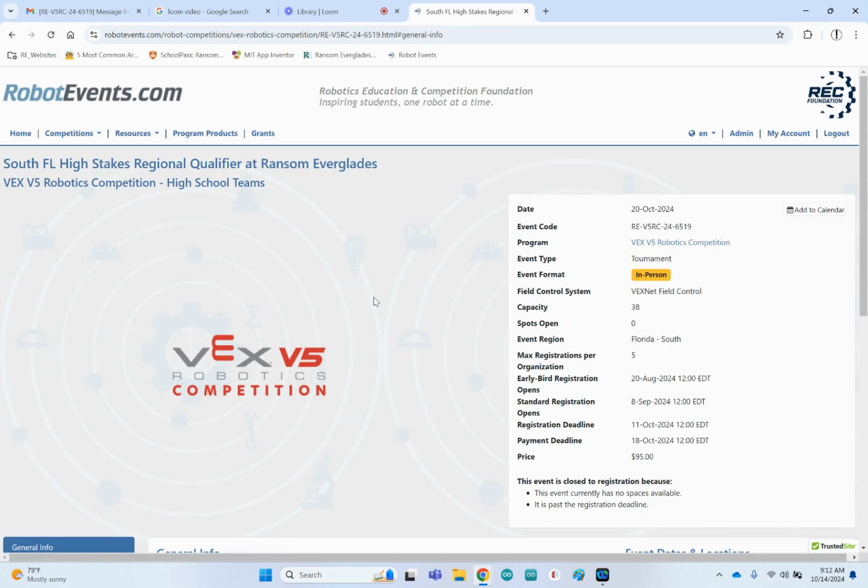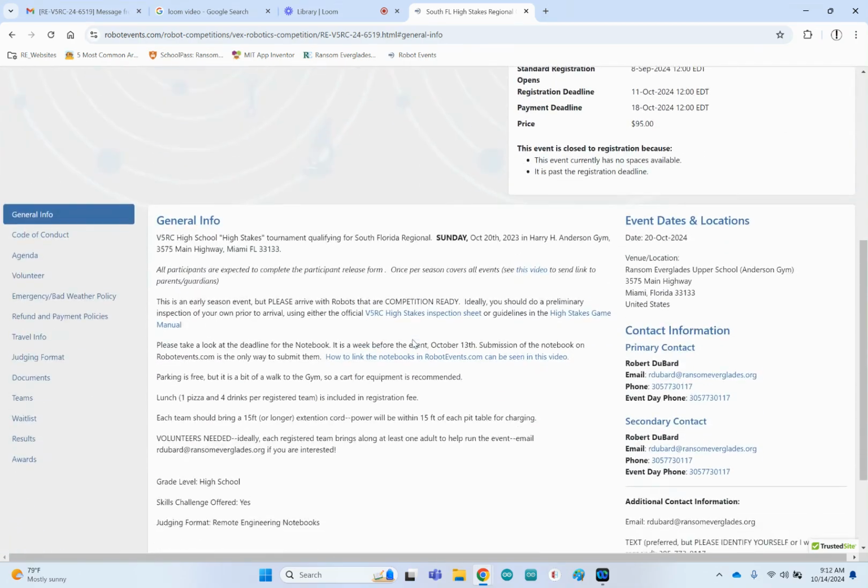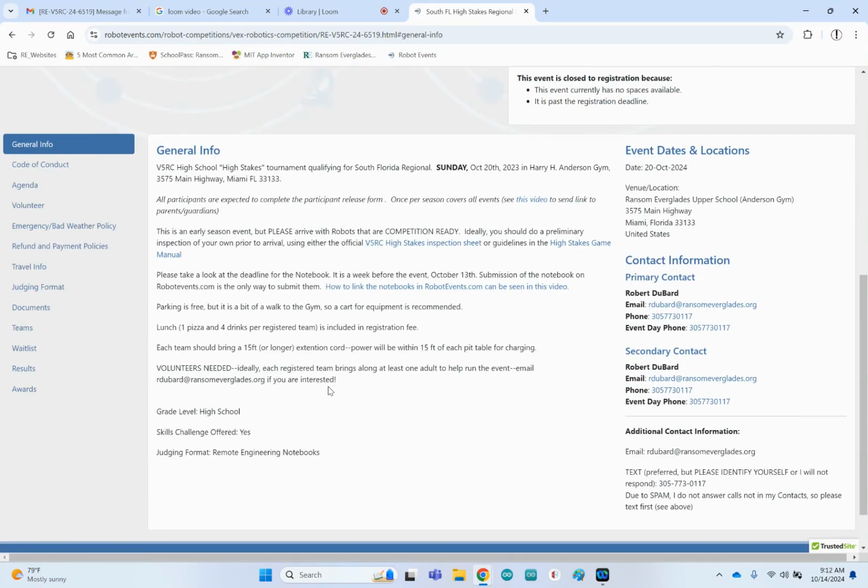Now, a lot of people stop here, and that's unfortunate because there's a lot more information available. But this tells you stuff like when the registration opened and closed, how many teams there are, and that sort of thing. If you scroll just a little bit, you find this informational block. You get all of this about our location and date, contact information, and then this is a big deal. We're on the left. You can find out information about, for instance, the agenda.